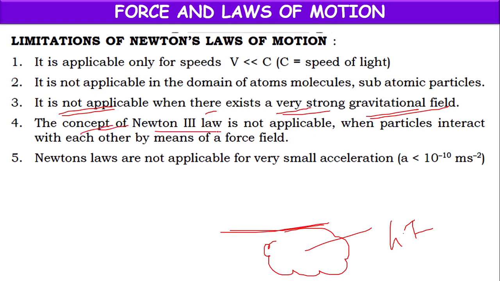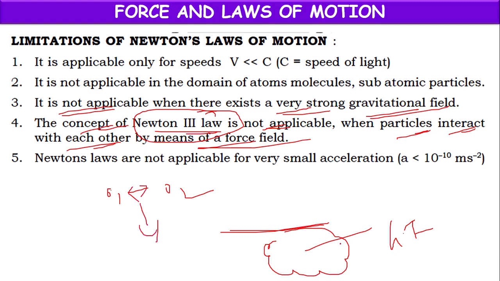Newton's third law is not applicable when particles interact with each other by means of a force field. Suppose two objects are there, object 1 and object 2, and they interact with each other with the help of a force field like a gravitational field, magnetic field, or electrostatic field. In that case Newton's third law is not applicable.